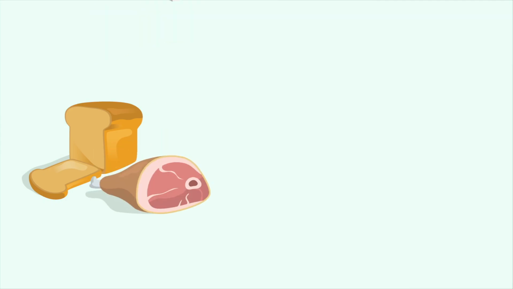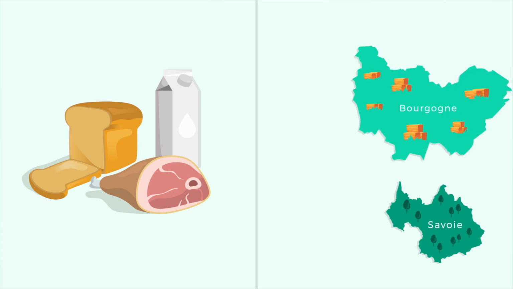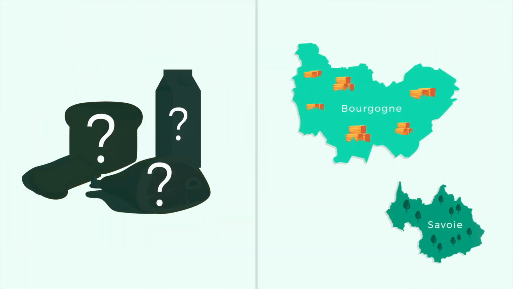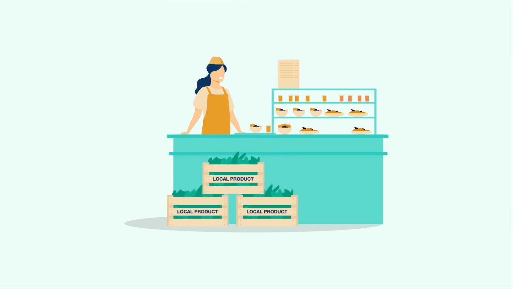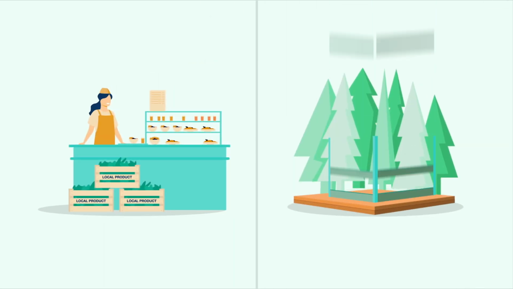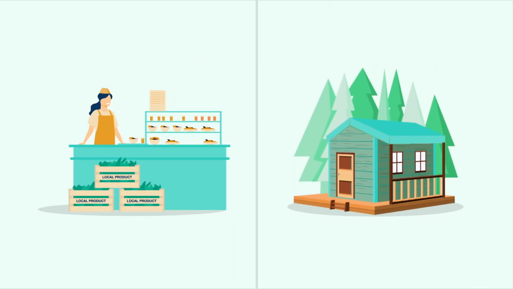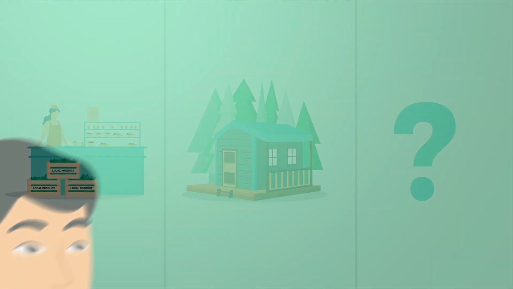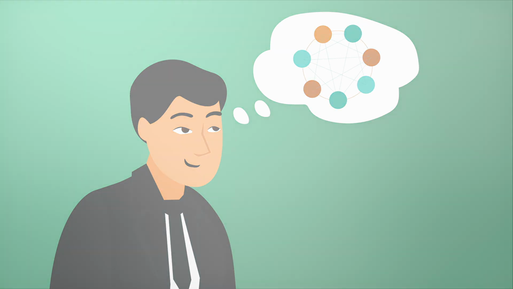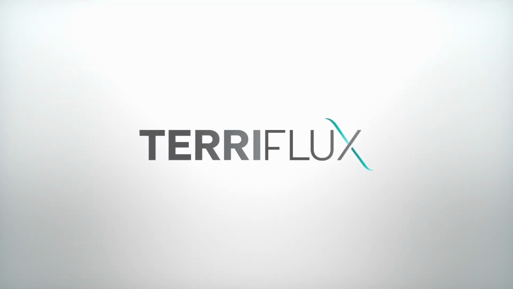Cereals, meat, milk, Savoie, Bourgogne. Whatever the supply chain or the territory, our analysis contributes to enhancing the knowledge about the chain. Supply the canteens with local products, build houses with local biosourced materials, or, at the end, what about your specific needs? What would you like to know about your supply chain? Terriflux will make it possible.